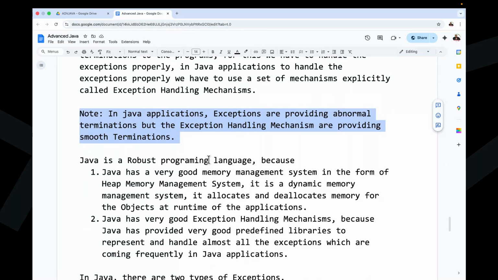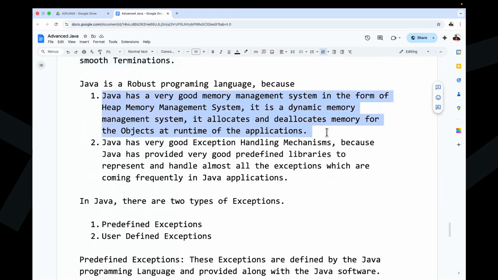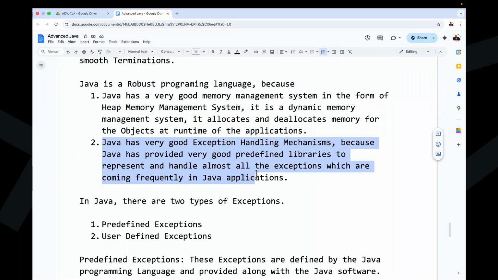Right, sir. Then after that, Java is a robust programming language. Why? Because Java has a very good memory management system, a dynamic memory management system. It allocates and deallocates memory for the objects at runtime of the applications. At the same time, another important point: Java has very good exception handling mechanisms. This is another reason why Java is a robust programming language. Why? Because Java has provided very good predefined libraries to represent and handle almost all the exceptions which come frequently in Java applications.